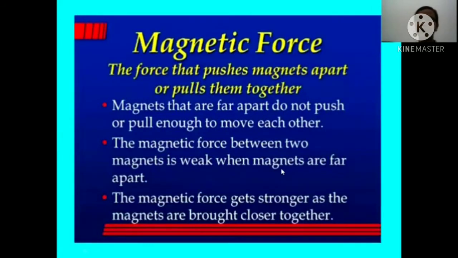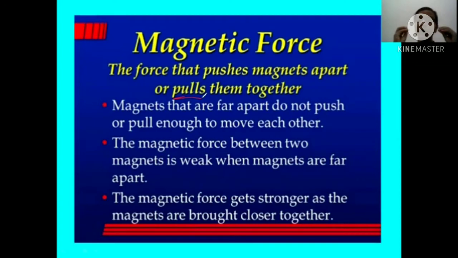Now, the first is magnetic force. As you know, it's a non-contact force. It is the push or pull by a magnet. Magnets pull together or push apart. What does a magnet do? It pulls the magnetic substances. As you know, the magnetic substances are iron, nickel and cobalt. So what is the magnet doing? The magnet is attracting the magnetic substance.